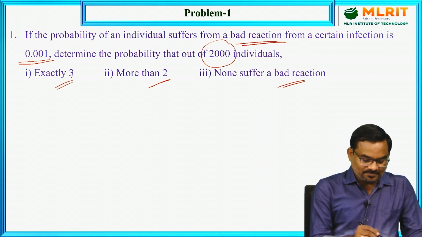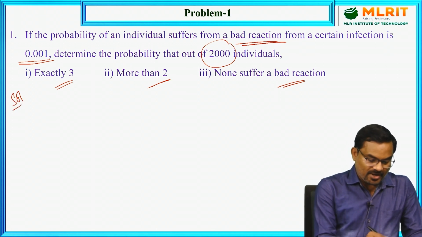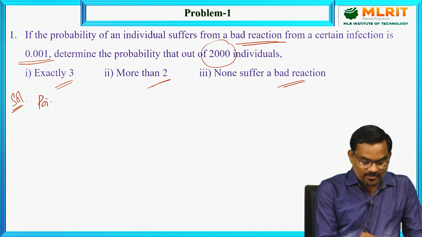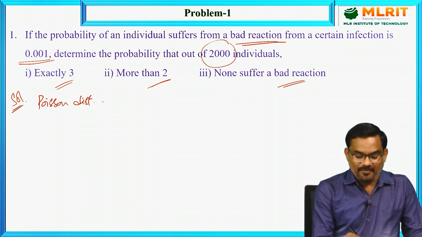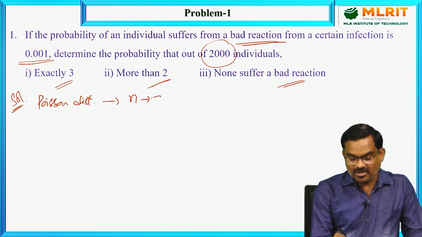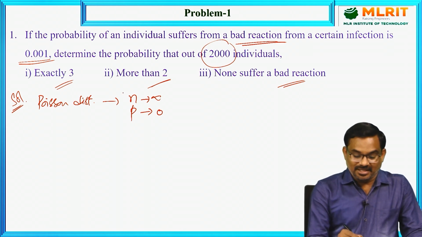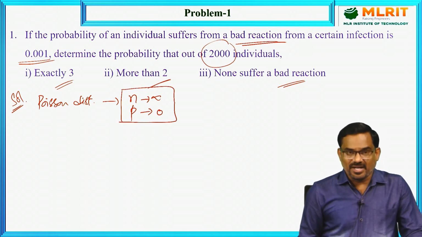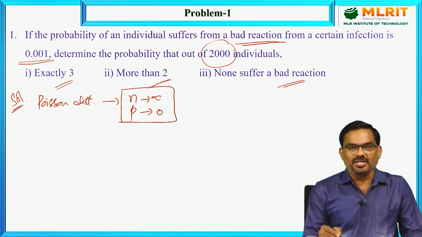So here, the first point is when we have to apply the Poisson distribution. The Poisson distribution is applied when n is very large and p is very small. That means the number of trials is very large and the probability of success is very small.